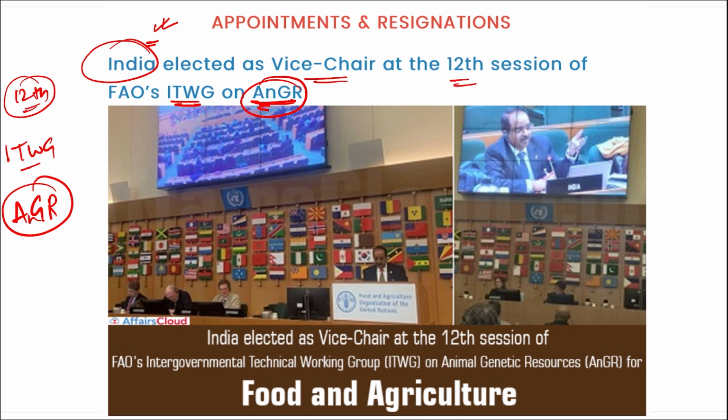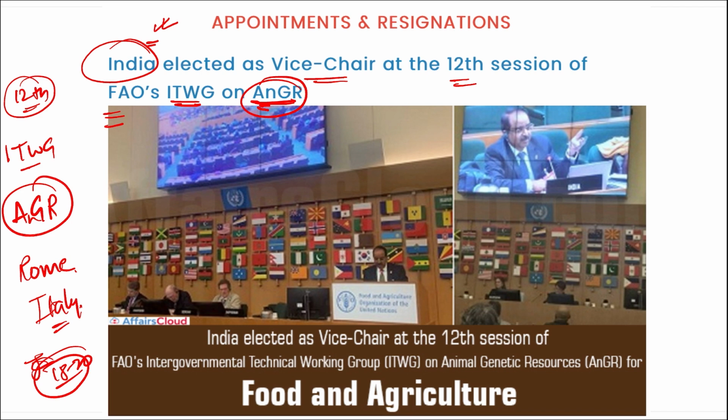This particular event was held in Rome, Italy, from 18th to 20th of January, and here India was elected as the vice chairperson, representing the Asia and Pacific region.